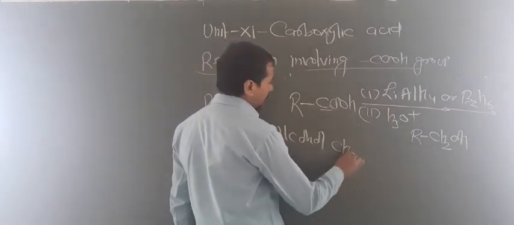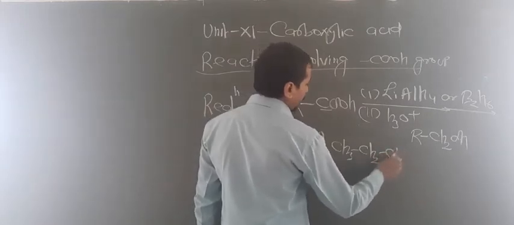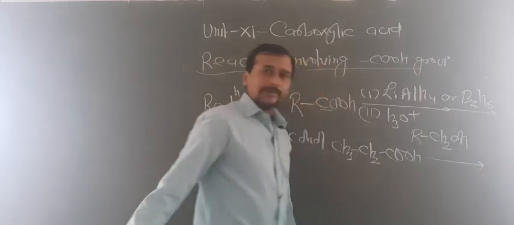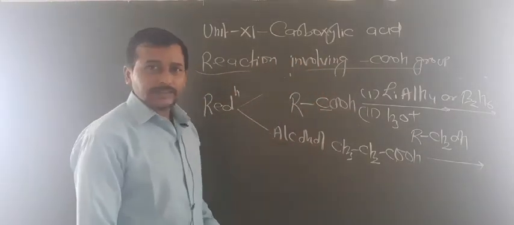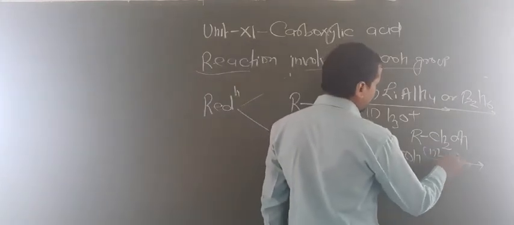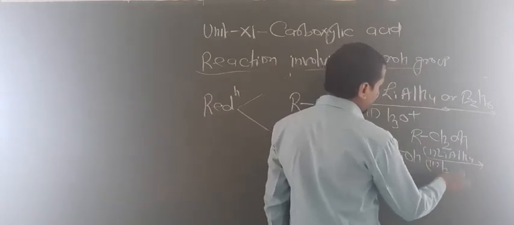You take one more example, CH3CH2COOH. Now one question may be raised, how can you convert propanoic acid into propan-1-ol? So again you take LiAlH4 and second time you take H3O+.